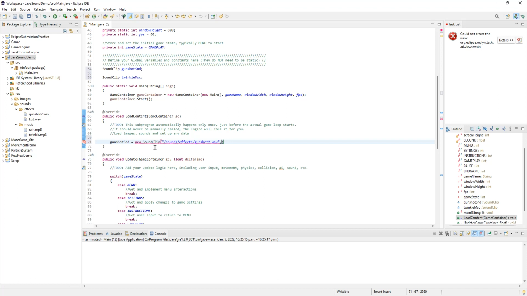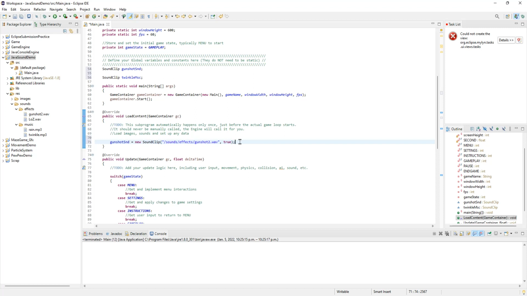Now, this can be a pain when you're trying to make something like rapid fire type sound effects. But in other things, it may make sense to do that. But this is a gunshot. So if I'm using a handgun or a machine gun, I want that sound to be interruptible. So I'm going to set that to true. So that's all I need to do to load my sound effect. So sound clip, the location that it's located at, and whether I want it to be interruptible or not.